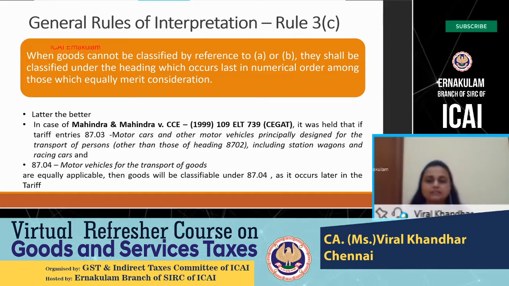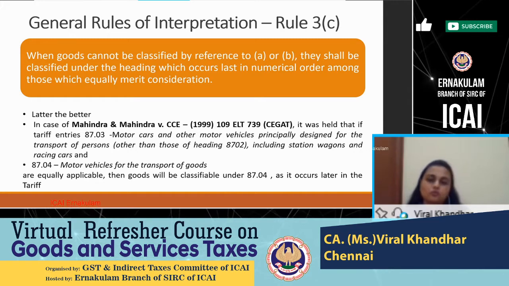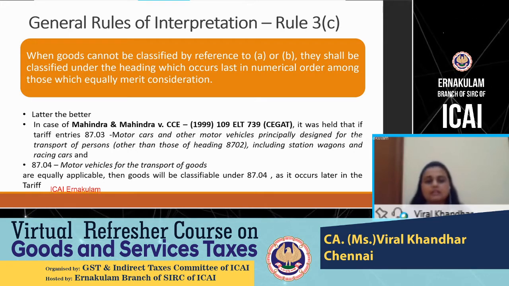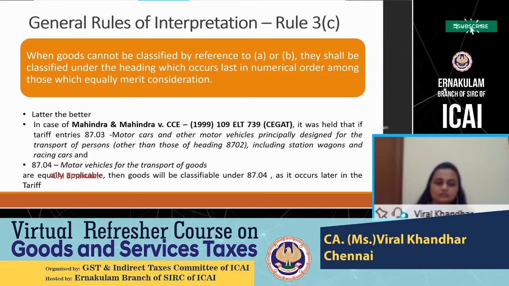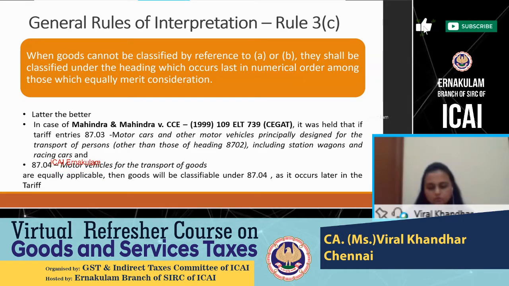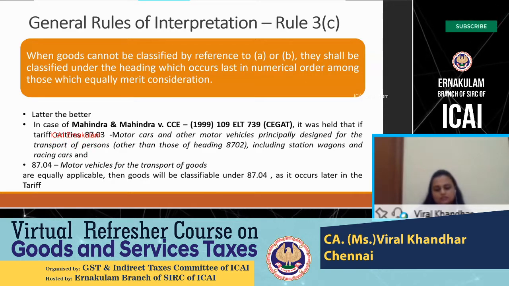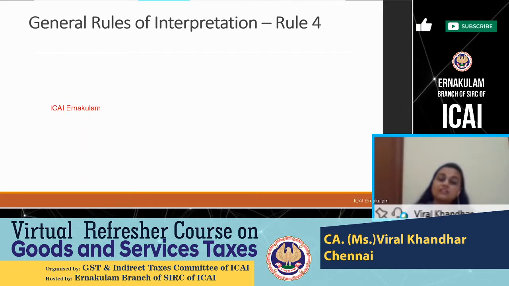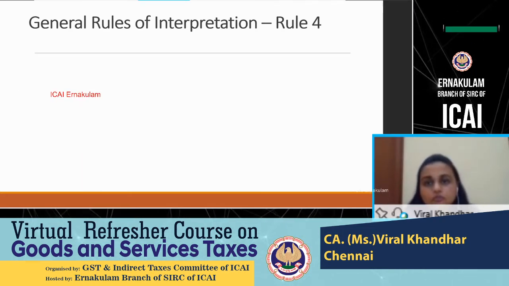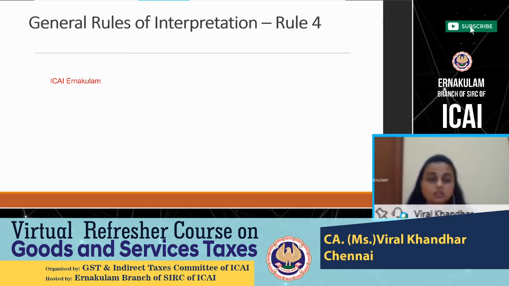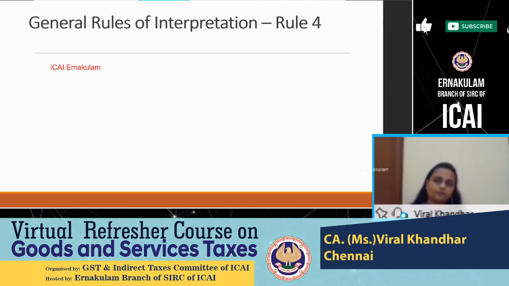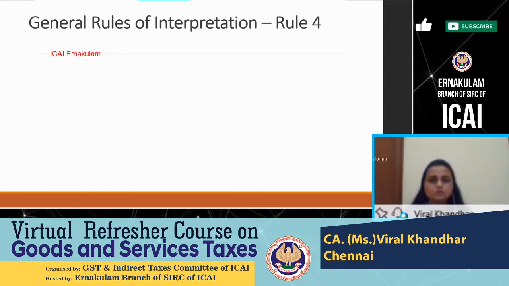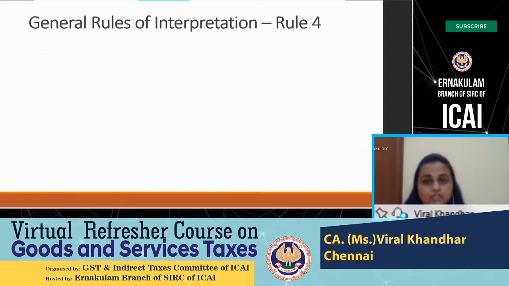So in this case of Mahindra and Mahindra, the confusion was whether 8703 should be the code or 8704. By the principles of rule 3C, the latter the better rule, it was classified as 8704 because, both being equally applicable, it says you have to go by the one which is coming last in the numerical order. So in the example of the shirt which I gave you, rule 3C came to our rescue and we were able to find out the classification.